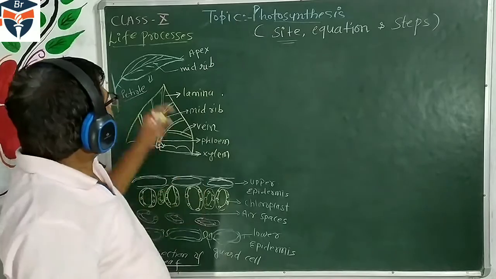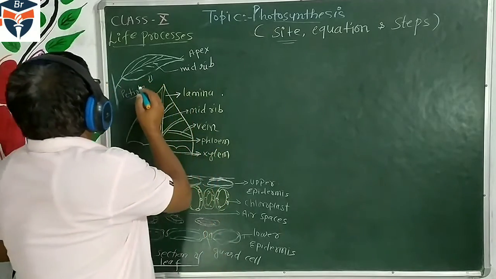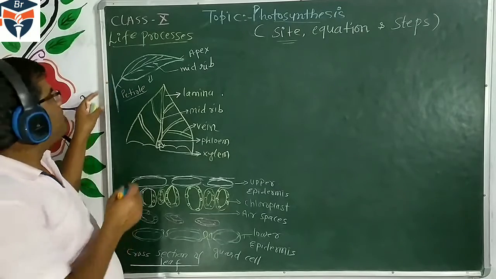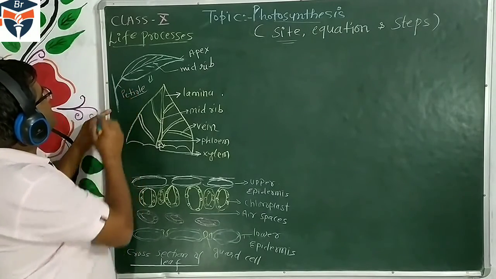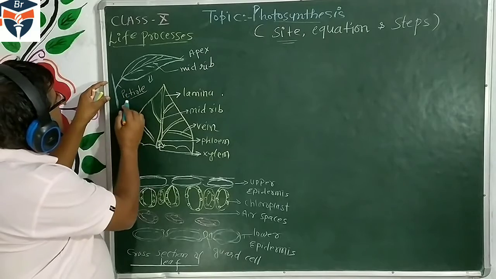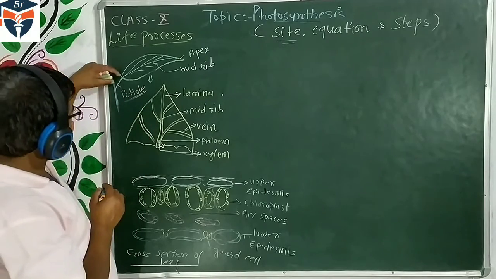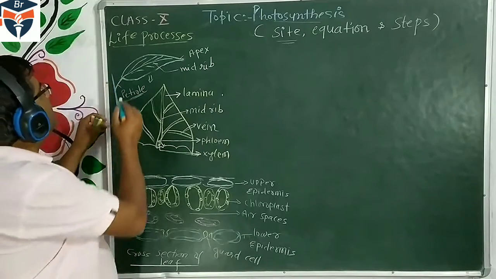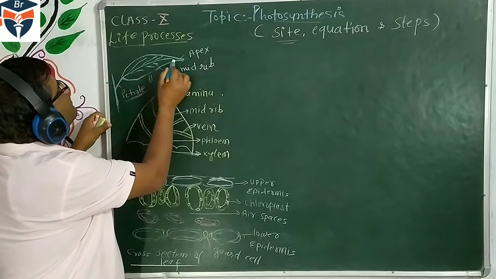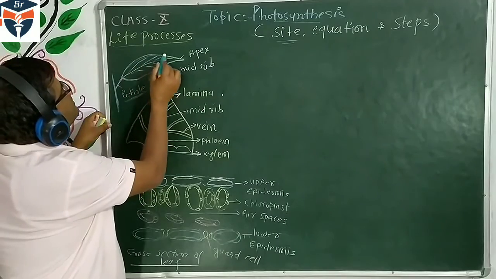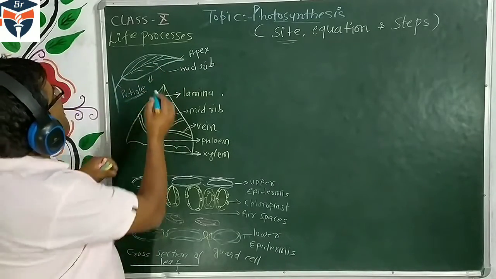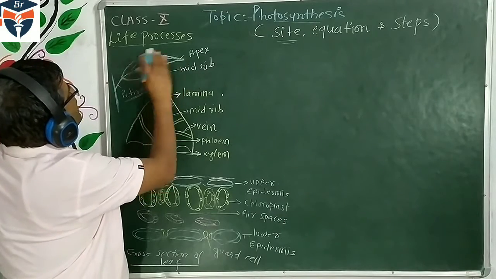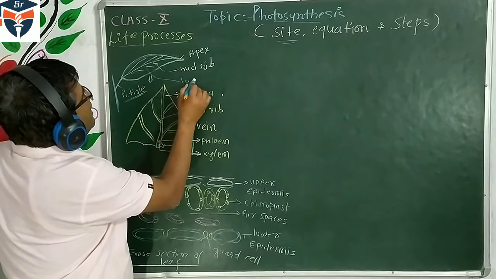Everyone knows the leaf is a basic green structure of the plant, and this leaf is attached with the main branch, and this part is called the petiole. Petiole is the part of the leaf which is attached with the main branch. Then this flattened structure of the leaf is called the lamina.